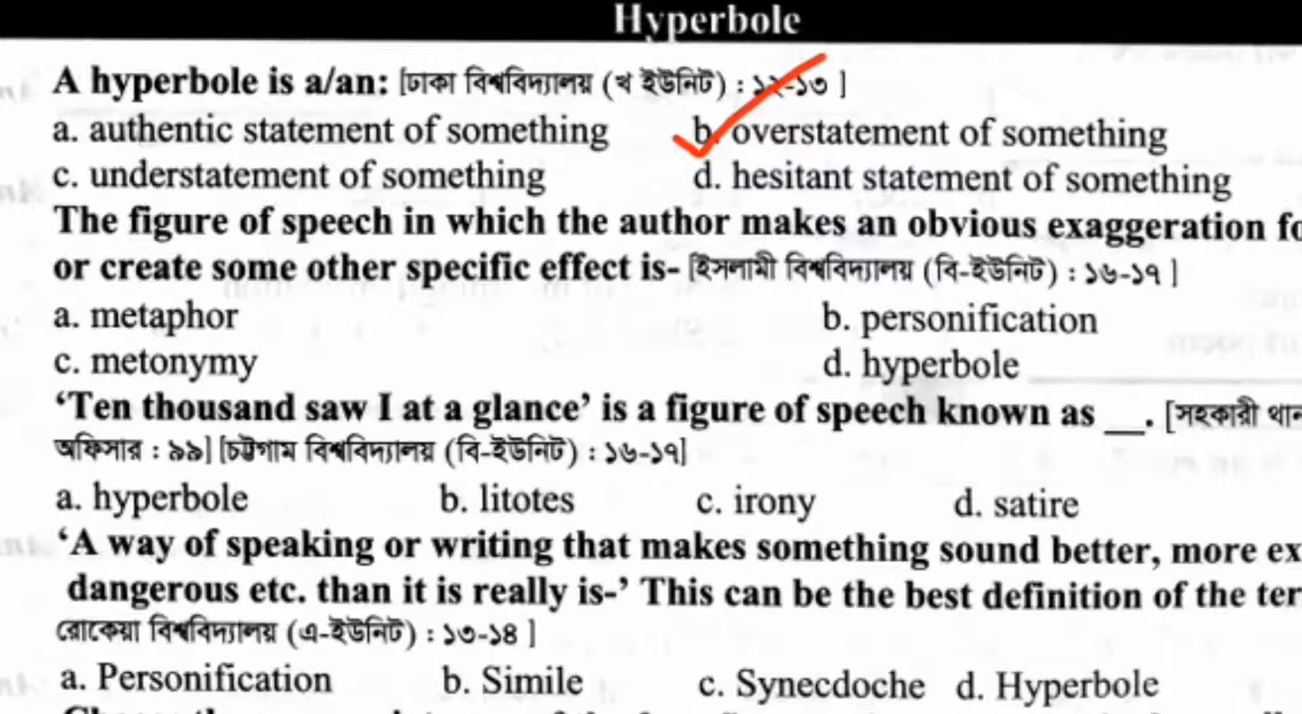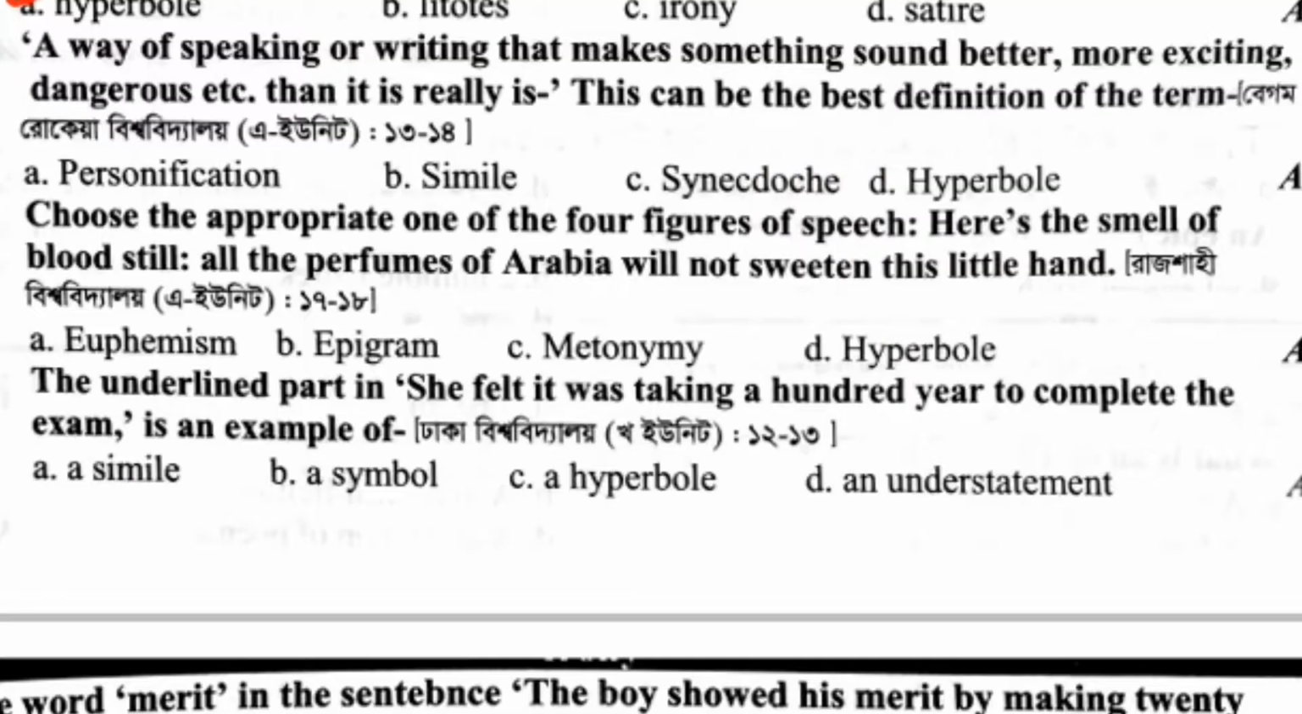The figure of speech in which the author makes an obvious exaggeration for emphasis or creates some other specific effect is hyperbole. Ten thousand saw I at a glance is a figure of speech known as hyperbole. A way of speaking or writing that makes something sound better, more exciting, dangerous, etc. than it really is. This can be the best definition of the term hyperbole.